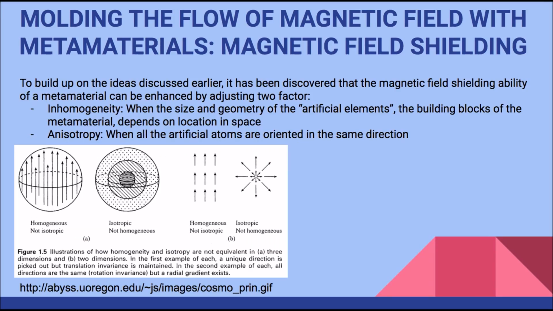From the ideas discussed earlier, it has been discovered that the magnetic field shielding ability of a metamaterial can be enhanced by adjusting 2 factors. The first one is inhomogeneity, which is when the size and the geometry of the artificial elements, which are the building blocks of the metamaterial, depend on location and space. The second one is anisotropy, which is when all artificial atoms are oriented in the same direction.